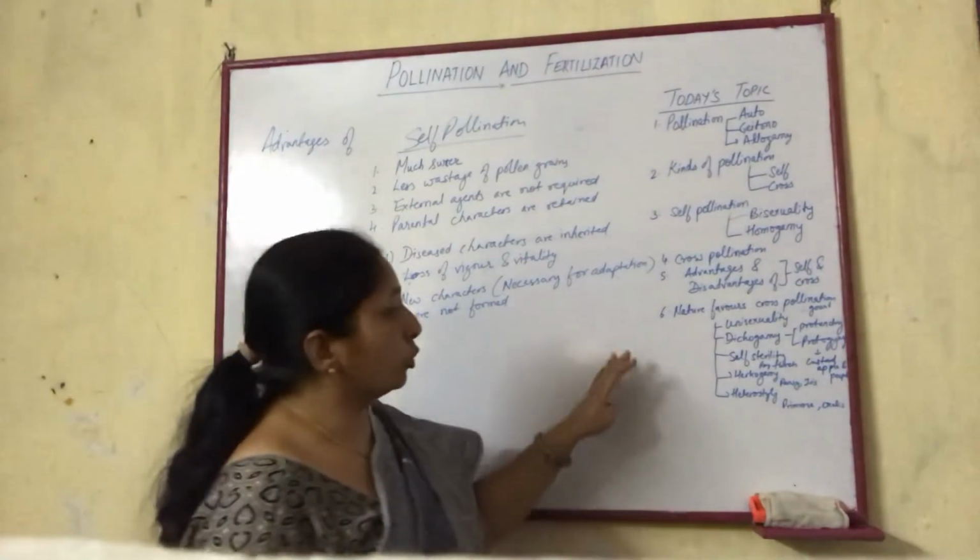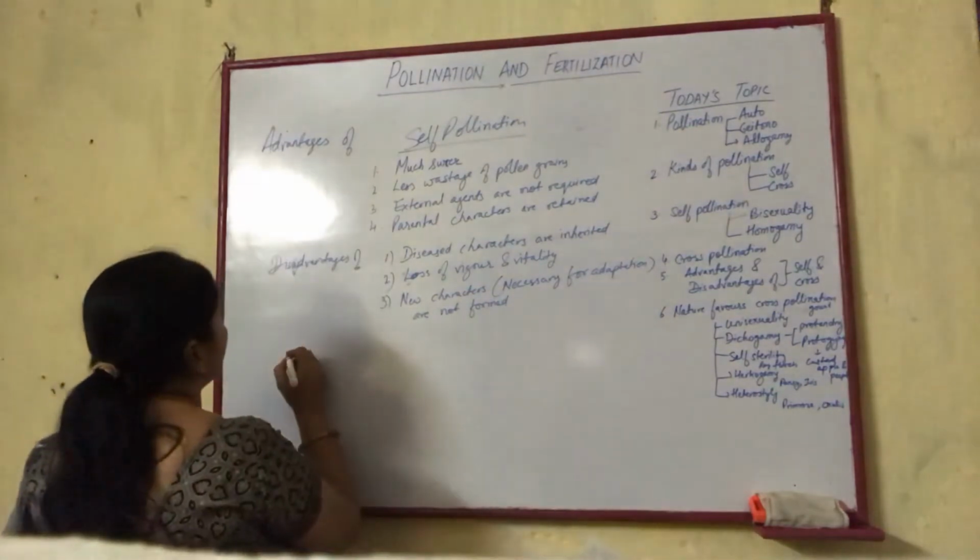Next is cross pollination, its advantages as well as disadvantages.